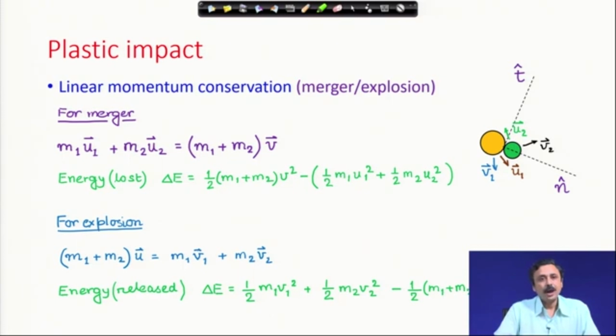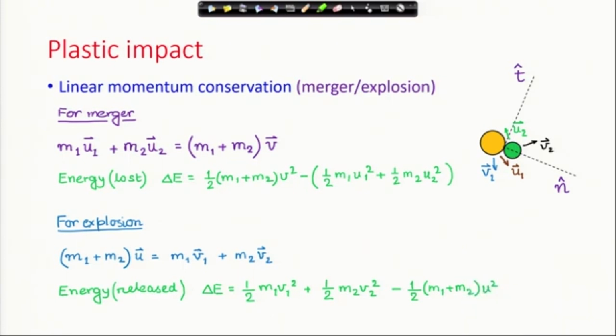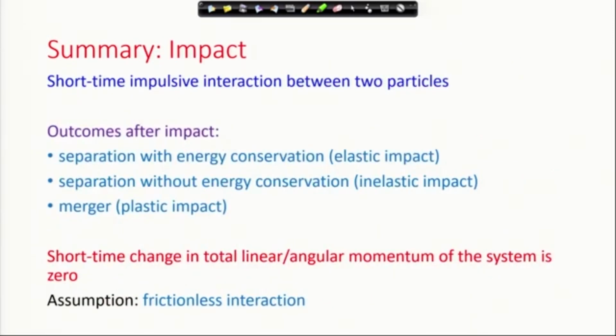And why does explosion take place? Somewhere energy has to be released, so it could be chemical energy or something. From this information, knowing the final kinetic energy and the initial kinetic energy, you can find out the amount of energy that was released during collision.